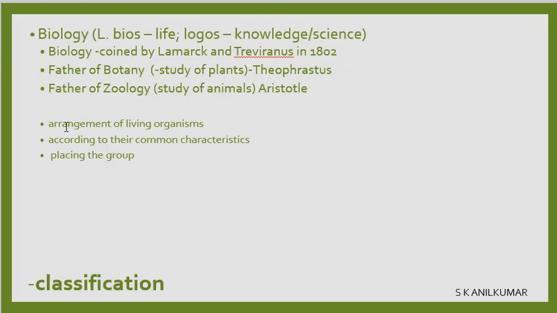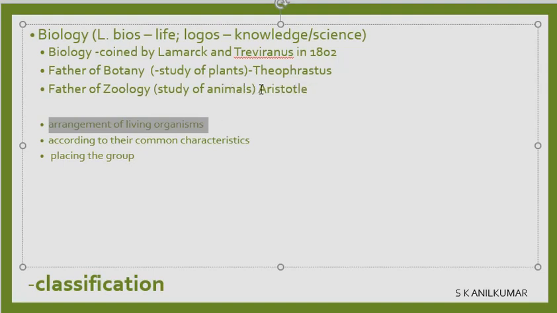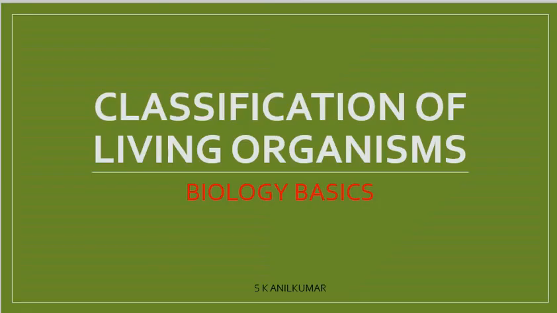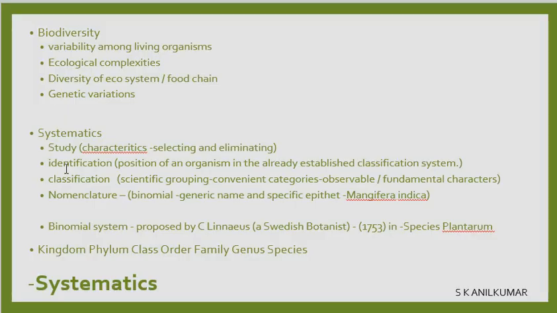The arrangement of living organisms according to their common characteristics and placing them in a group is what we call classification. Now, we have seen we will have to give a name. For giving a name, we have to classify them into various groups.